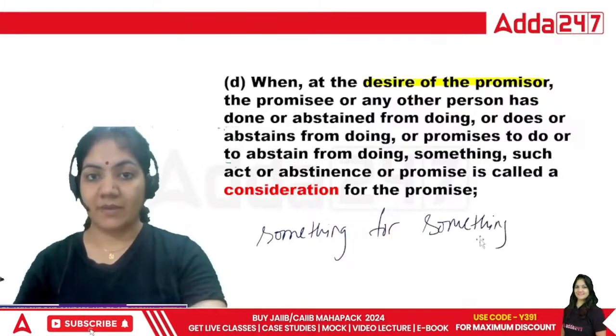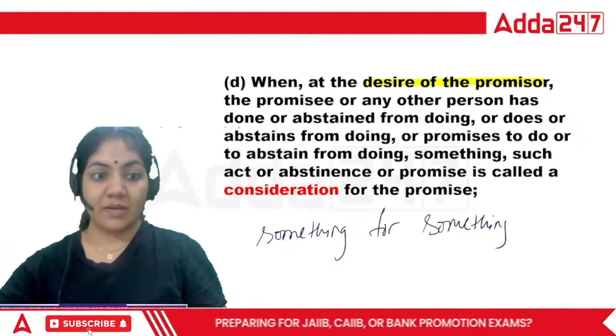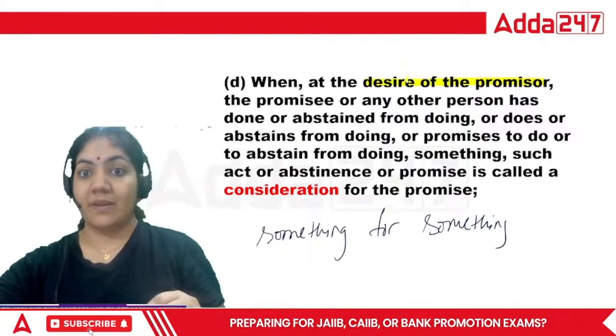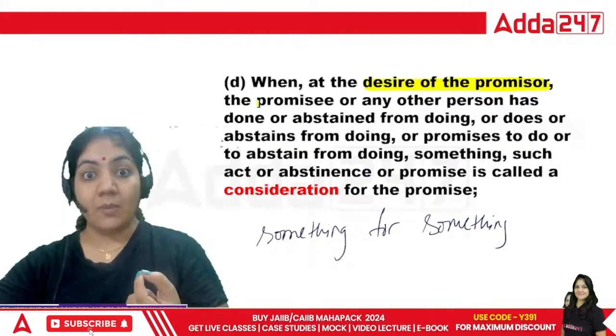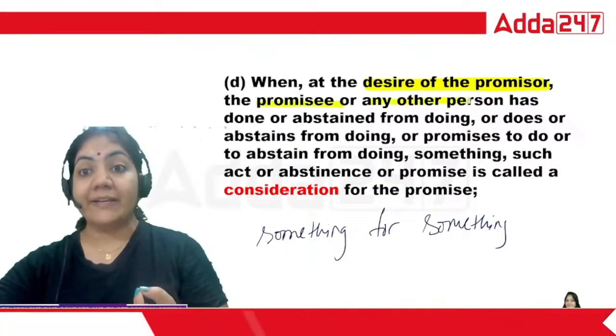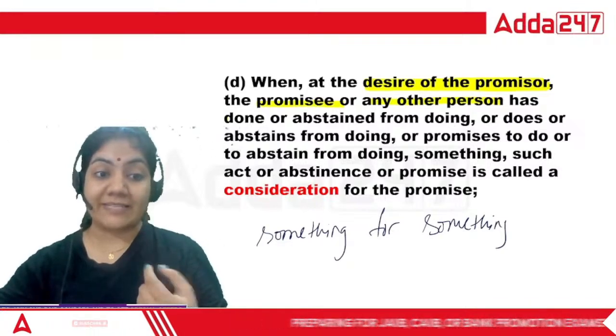Something for something, that is called consideration. So consideration here means when at the desire of the promisor, the promisee or any other person has done or abstained.